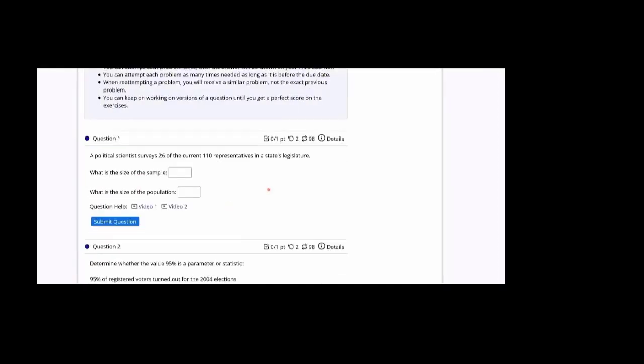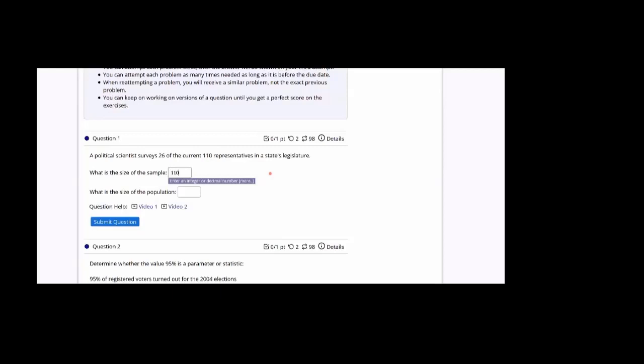So if you start, resume, you answer a question, and that's the idea behind this. There's really no limit as far as how long it takes you to do the work and if you have to redo it. So you answer the question, it says enter an integer or decimal. A political scientist surveys 26 of the current 110 representatives.